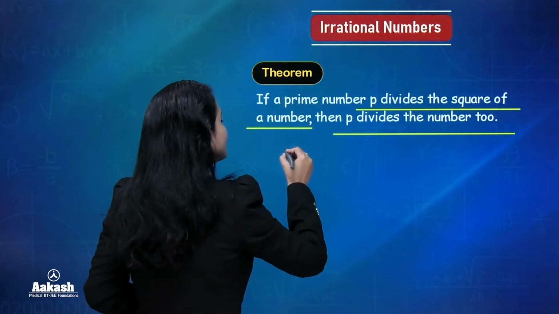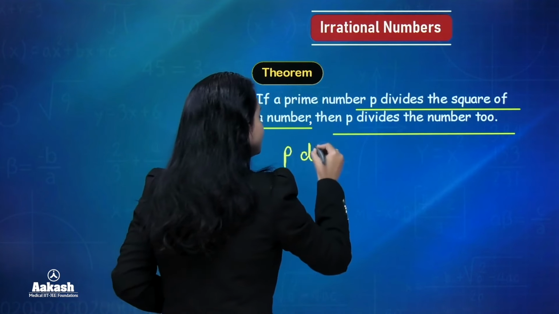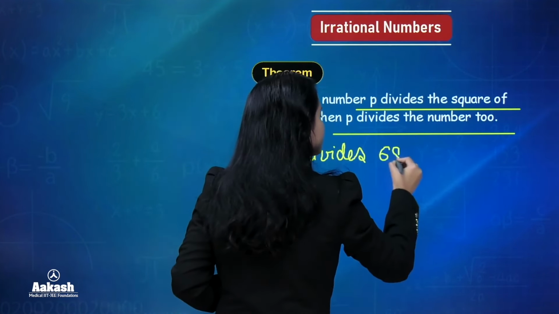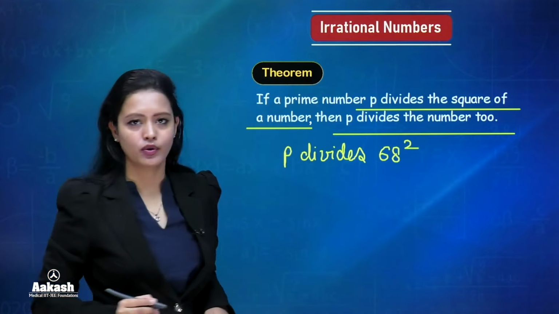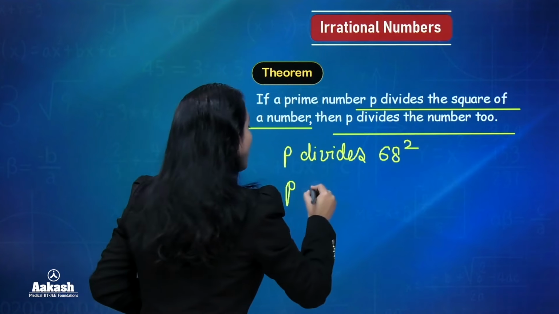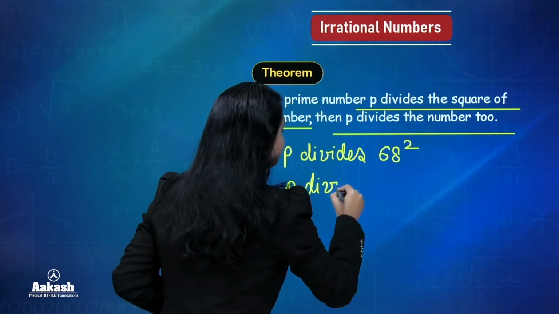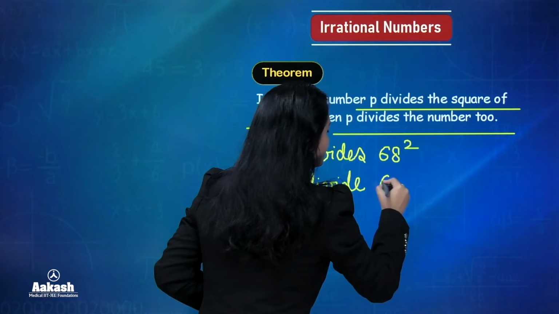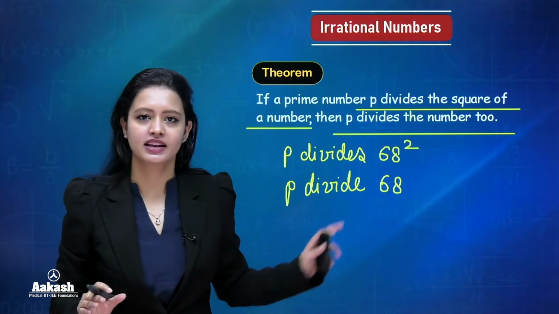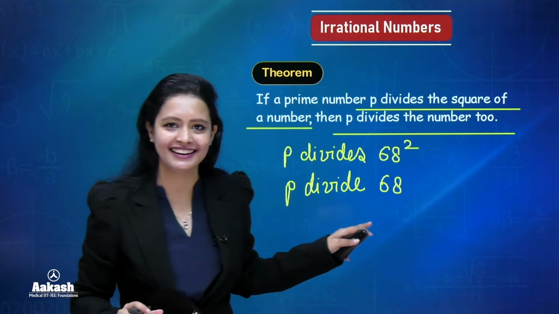So let's say we have a prime number P and it divides, let's say 68 square. I'm taking a random number, okay? Now, if this is true, then P will automatically divide the number 68 also. ठीक है? समझ में आ गया what the theorem is saying, right?